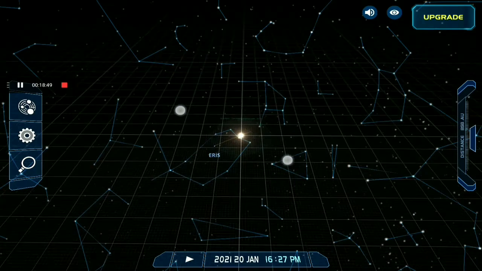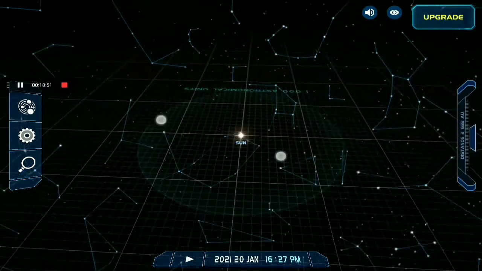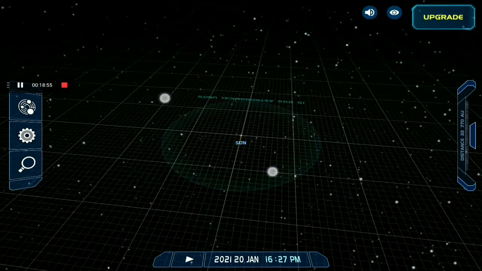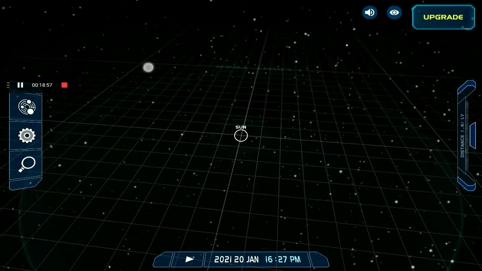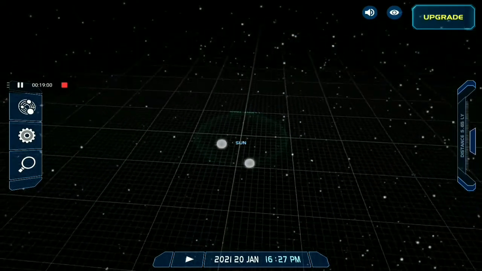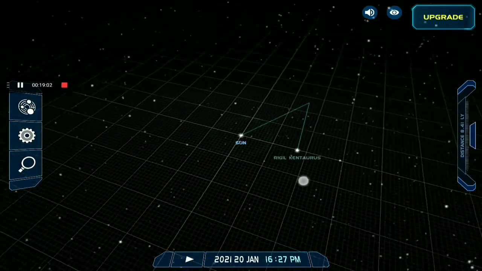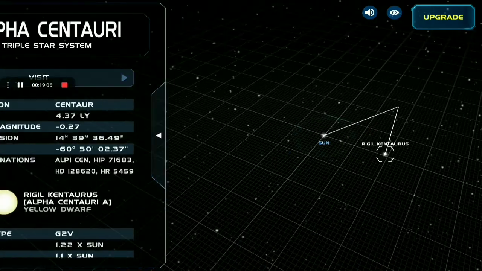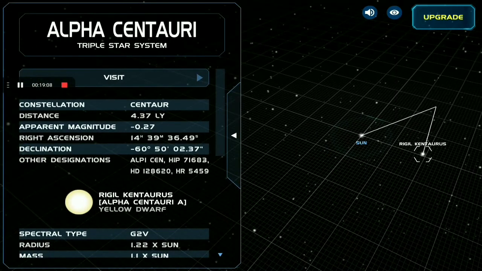And the nearest star after the Sun is Proxima Centauri. I will show it to you, and it will now come. There it is, Rigil Centaurus. Yes, Alpha Centauri, sorry.